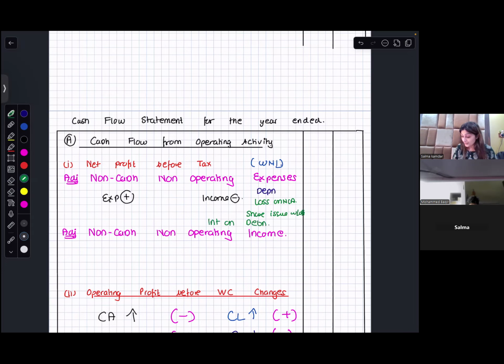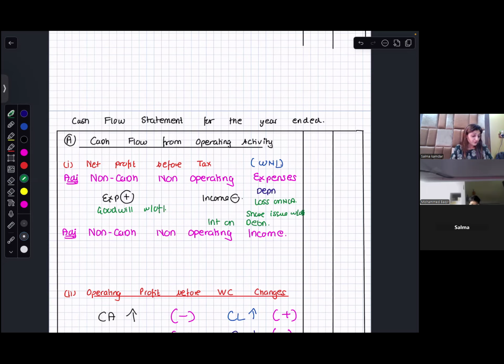Goodwill written off. So these are your examples of non-cash, non-operating expenses. Are you with me? Yes. So expenses, non-cash, non-operating, you will add. The common types of expenses that will come are depreciation, loss on sale of non-current assets, interest on debentures. These are the common ones.